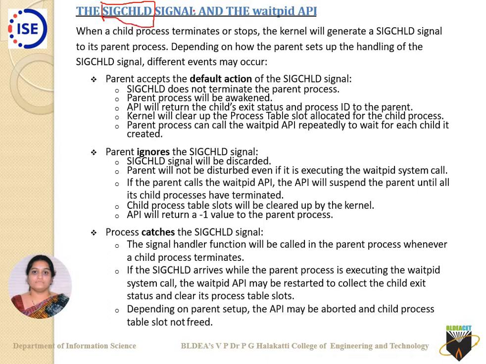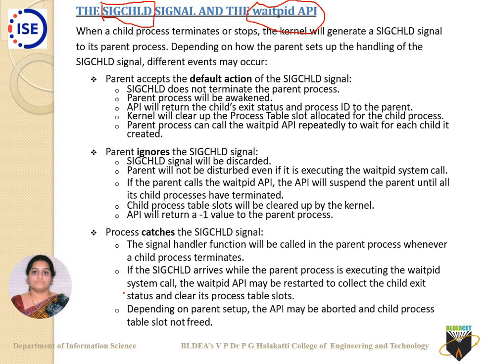At the same time you have waitpid as an API. What is waitpid? It is executed by the parent process to wait for the child. Until the child process completes its work, the parent is waiting. Now we are discussing what happens when the SIGCHLD signal is generated and what happens to the waitpid API.